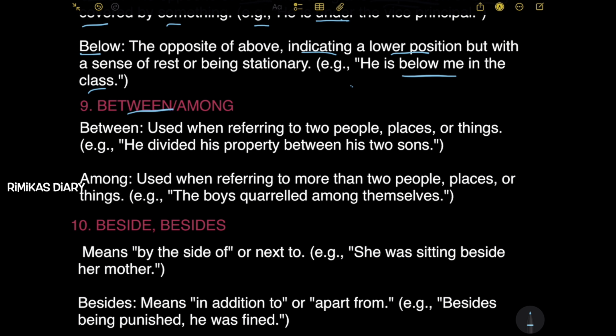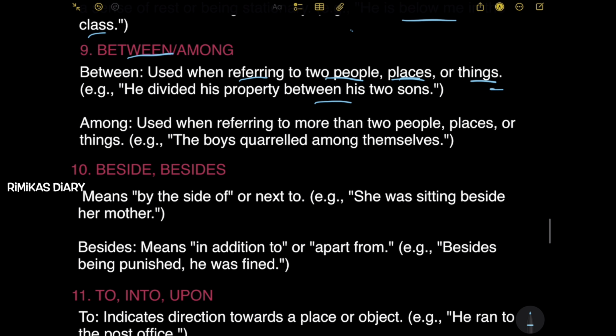9th, between or among. Between is used when referring to two people, places, or things. Example: he divided his property between his two sons. So between is used when referring to two people, two places, or two things. Next, among. Used when referring to more than two people, places, or things. Example: the boys quarreled among themselves.